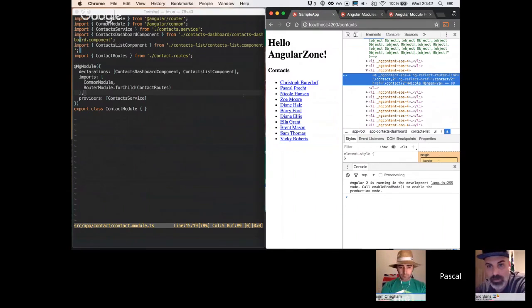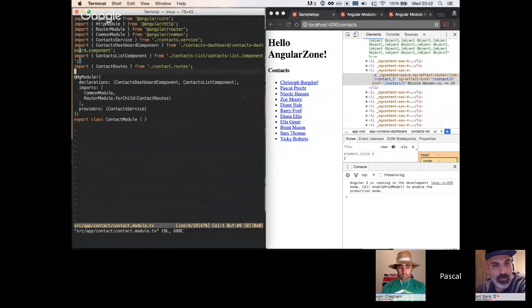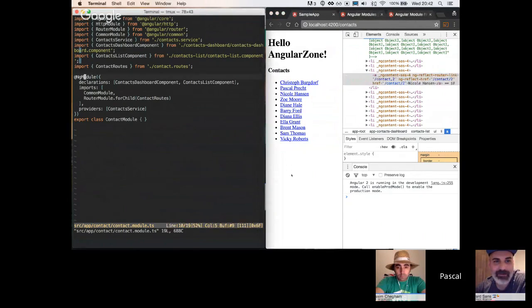So now if we take a look at our contact module, we have some nested routes then. Well, not only that, we lazy load it. When I click on a contact, it will actually lazy load another module that introduces a contact detail component. Let's take a look at the code first.